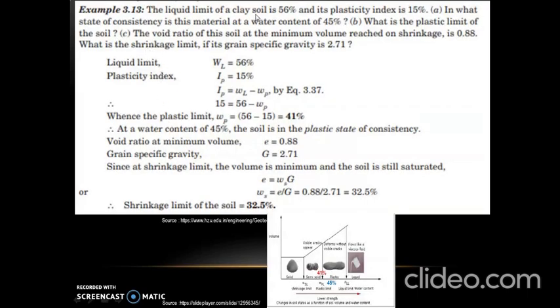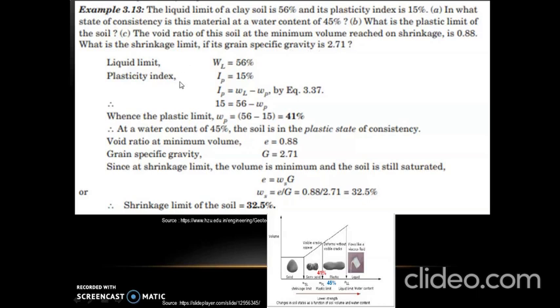The liquid limit of a clay soil is 56% and its plasticity index is 15%. In what state of consistency is this material at a water content of 45%? Second, what is the plastic limit of the soil? Third, the void ratio of this soil at the minimum volume reached on shrinkage is 0.88. What is the shrinkage limit if its grain specific gravity is 2.71?